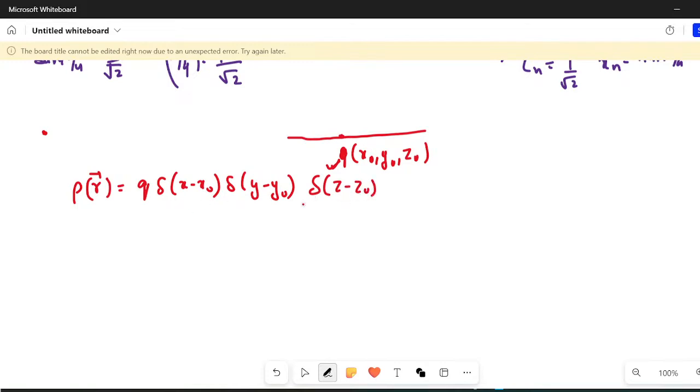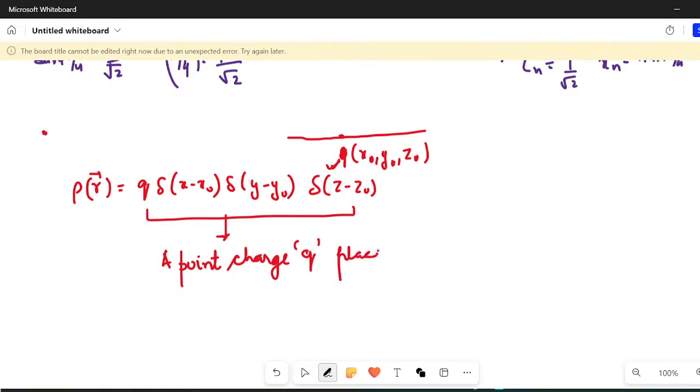So if you find something written in this fashion, it implies you are talking about a point charge q placed at point x naught, y naught, z naught. Okay, I hope it is clear.